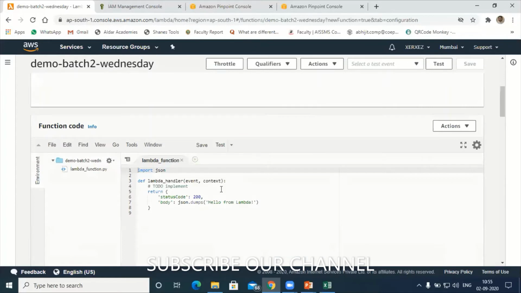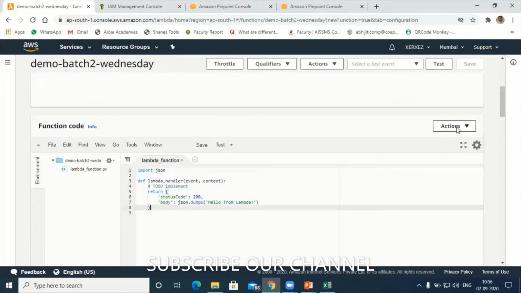Let's run this program first, then we'll modify it. Let's see how it works. This is the JSON lambda handler. I'm using lambda handler event and context, and this is the status code. Whatever the status code and body contents are, I'm going to dump them on my endpoints. Endpoints are nothing but the other services, let's say SQS or SES. That means whatever I write here will be forwarded to the SES or SQS email service systems.